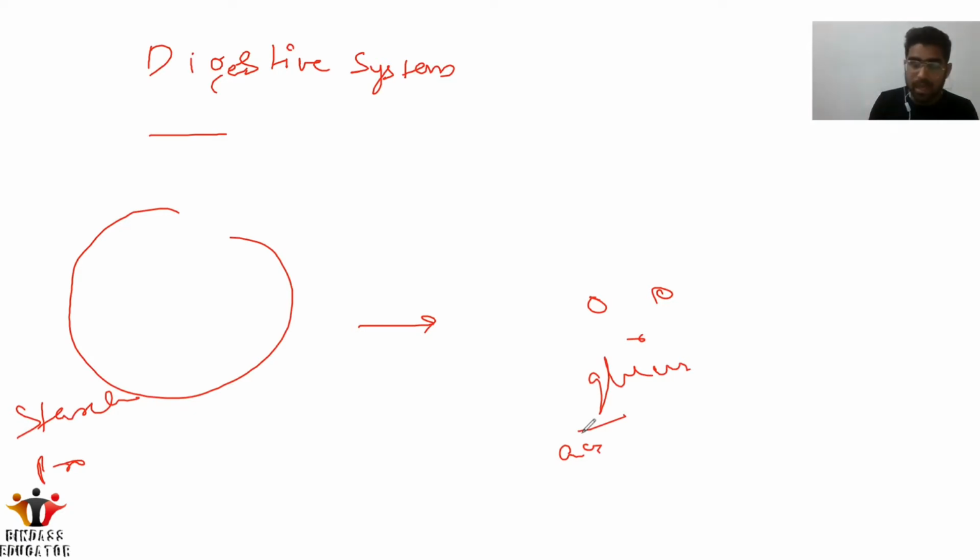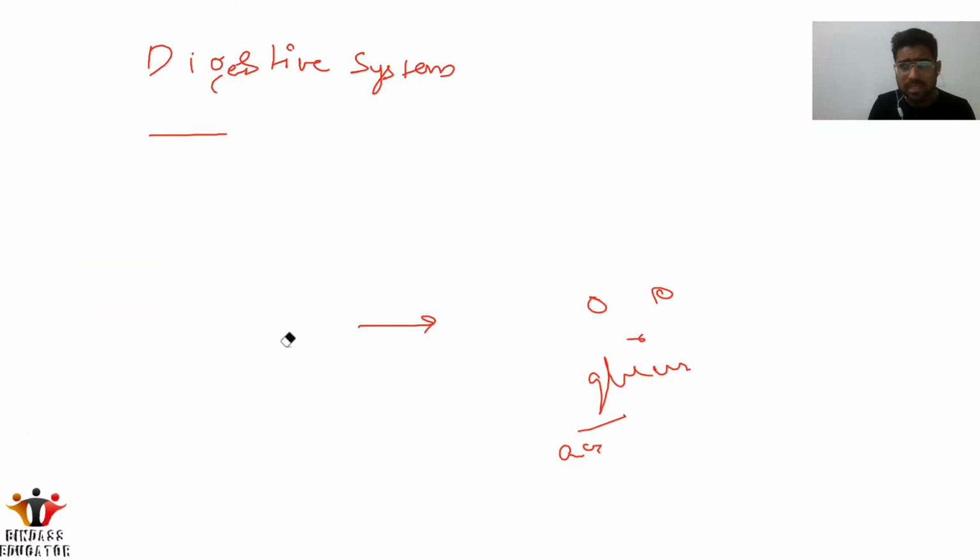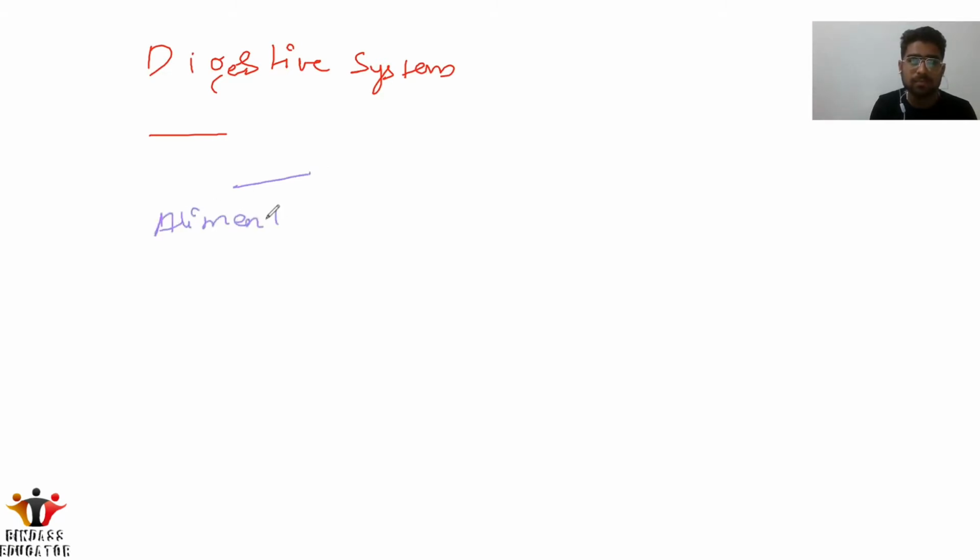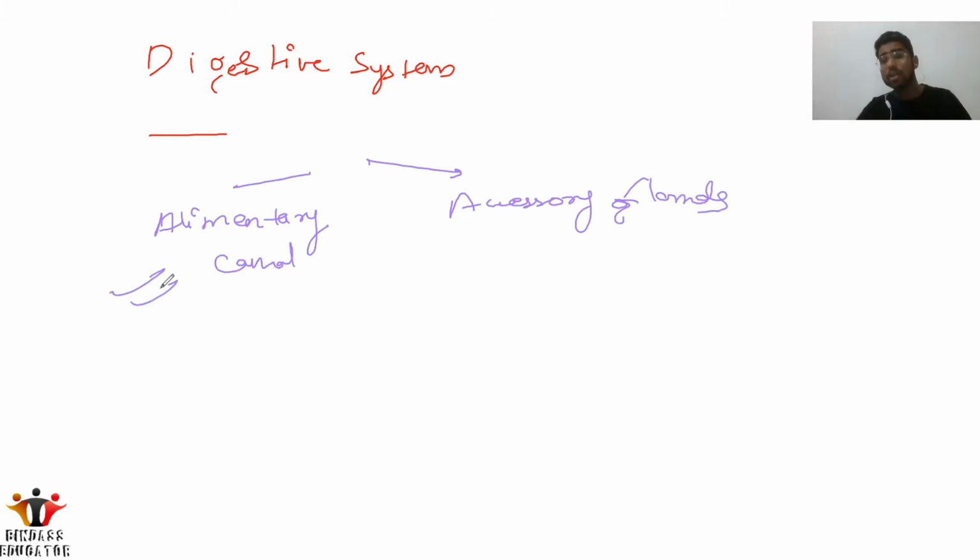Now, in this digestion, the digestive system of human beings is composed of two parts. First is the alimentary canal, and the second one is the accessory glands. The alimentary canal is a long tube through which the food is passed on. It starts with the mouth and it ends in the anus.